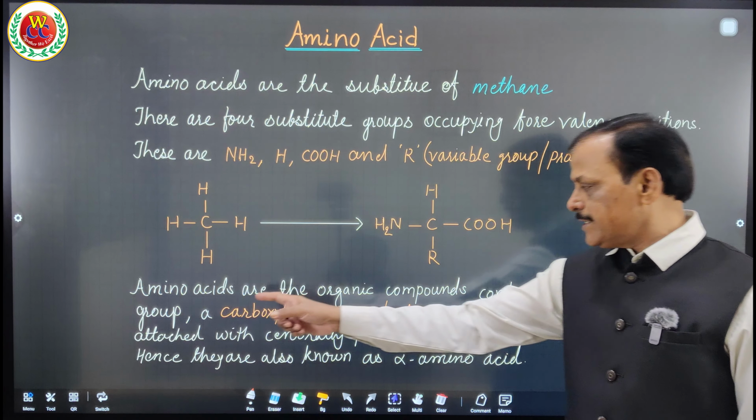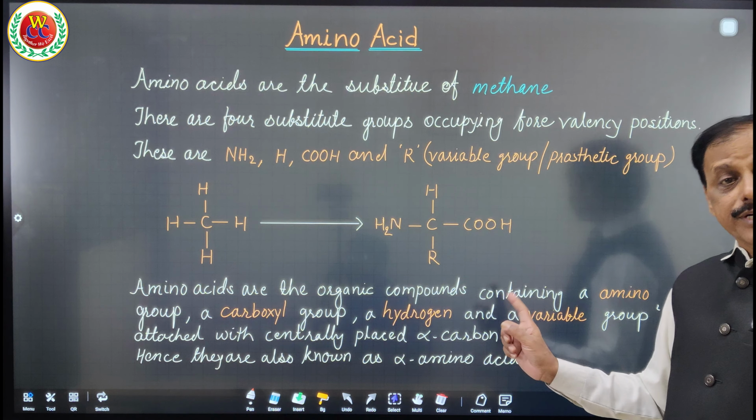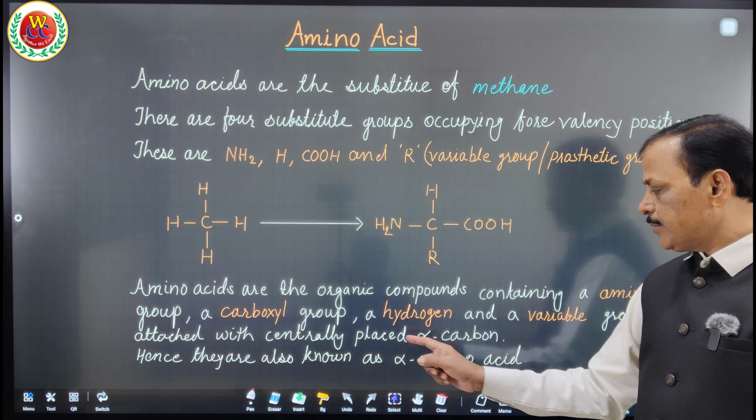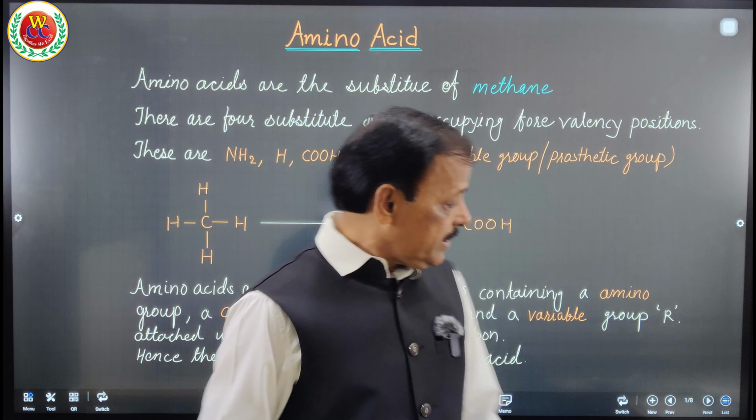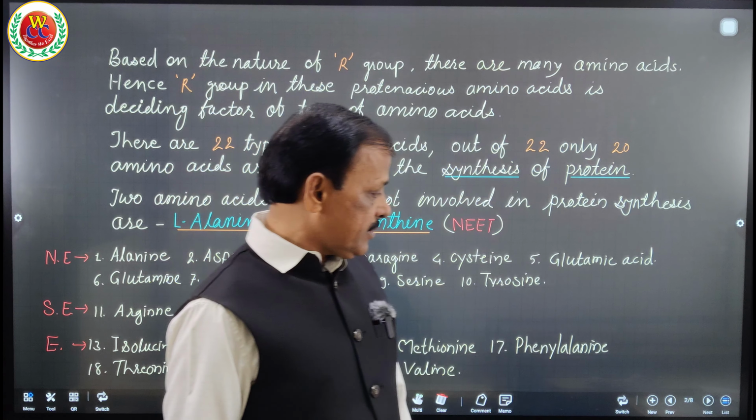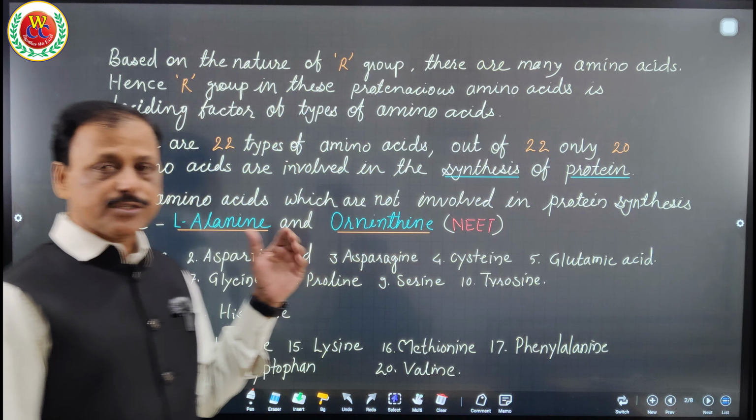As it is very clearly written, amino acids are organic compounds containing an amino group, a carboxyl group, hydrogen and a variable group, the prosthetic group. Now, these 4 different components of amino acid have different roles. At the same time, because of the presence of amino group and carboxyl group, the number of amino groups and the number of carboxyl groups in the composition decide the type of amino acid, whether they are acidic or basic.